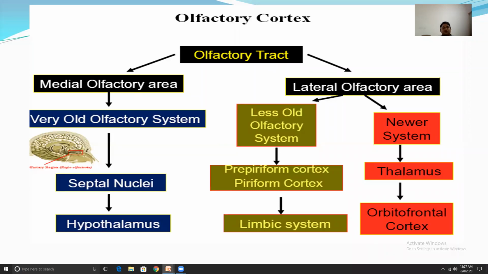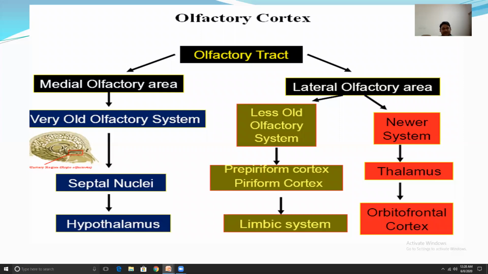Olfactory cortex. The olfactory cortex is divided into two parts: medial olfactory areas and lateral olfactory areas.